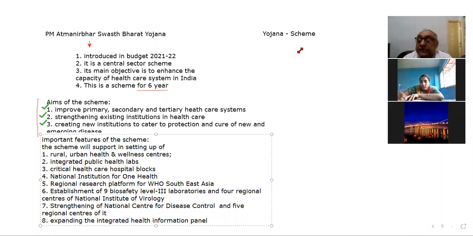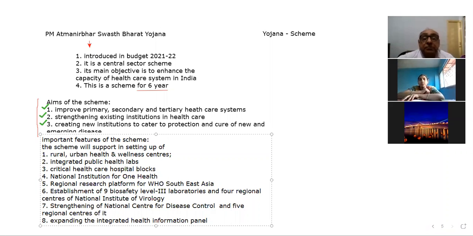Virology, virus related studies. So now these are the important features of the scheme.